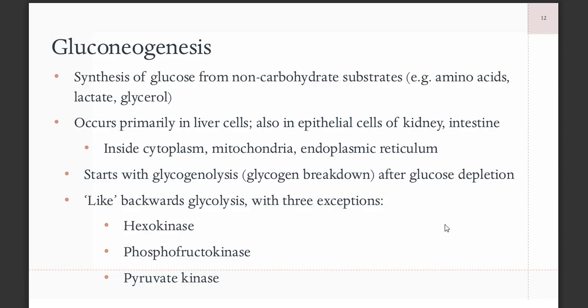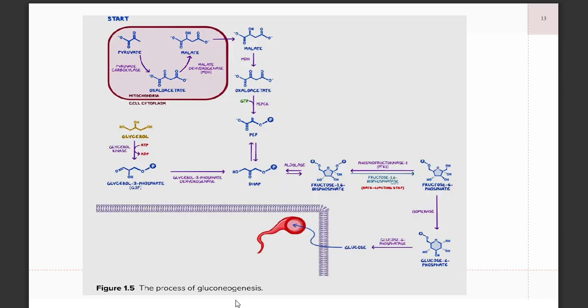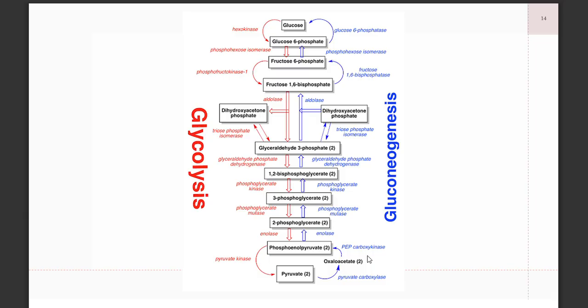So it is somewhat backwards glycolysis, except with three exceptions wherein three different enzymes are involved. So here, you start with pyruvate or sometimes lactate, and your end product is glucose. And this glucose will then be transported into the bloodstream. So here is a side-by-side comparison of glycolysis and gluconeogenesis.